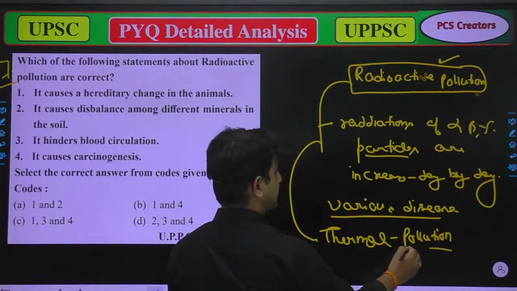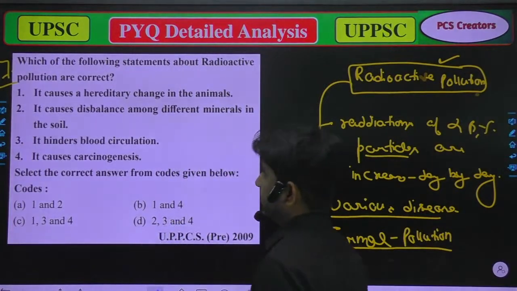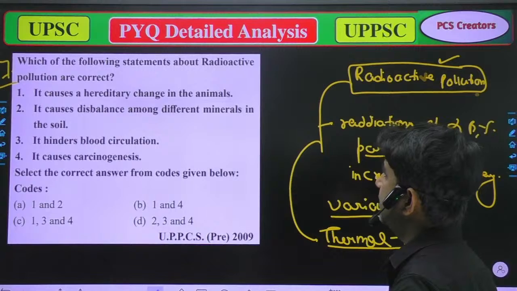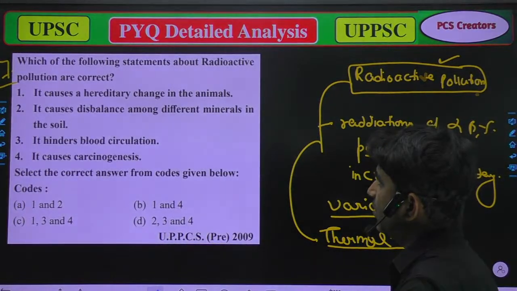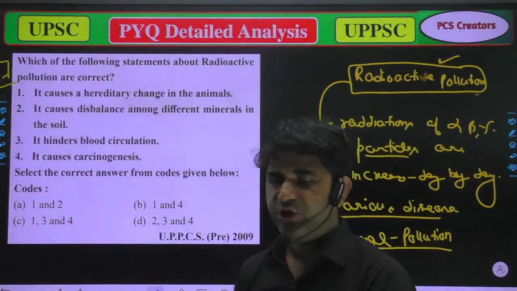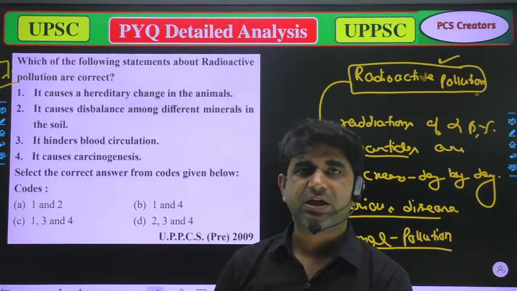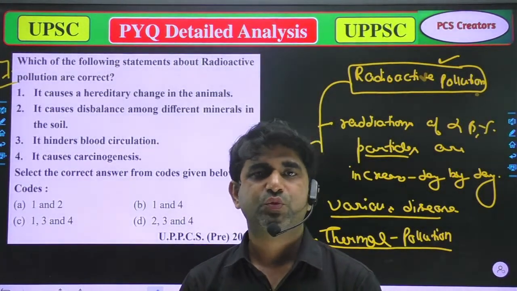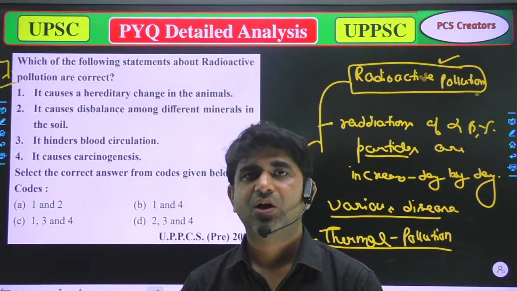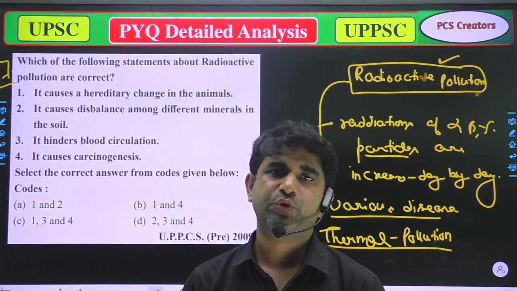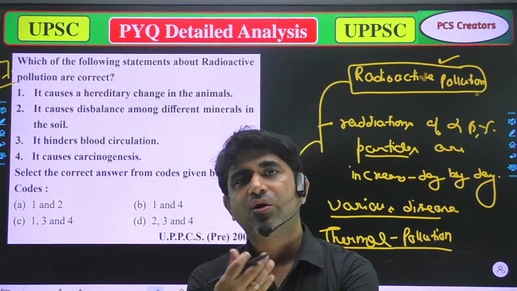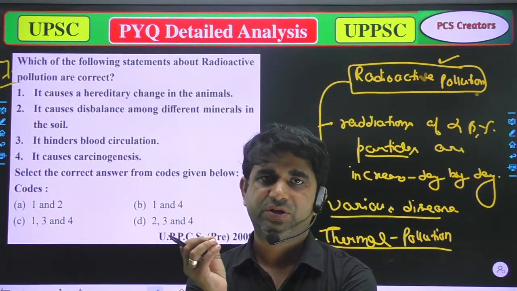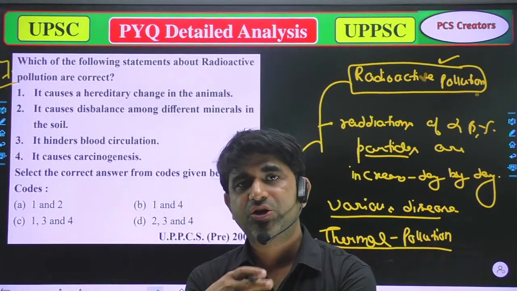It also causes thermal pollution. So we have which of the following statements about radioactive pollution are correct? Mainly, what are radioactive elements? Radioactive elements are those elements which want to be stable, and they have the ability to produce alpha, beta, or gamma rays to be stable, and that property is known as radioactivity. So how does radioactive pollution increase?